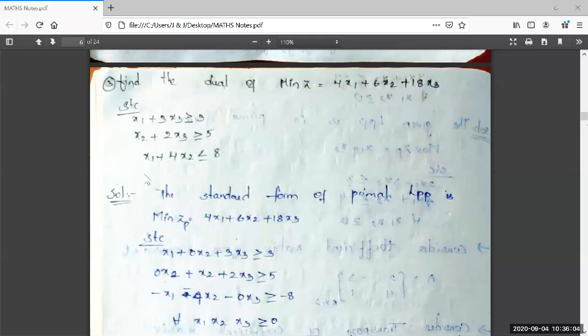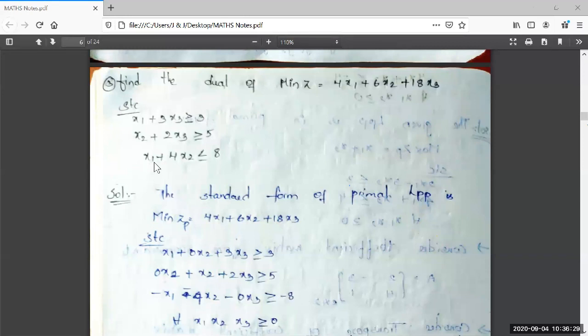In the second constraint, the x1 variable is absent, so I am inserting it by multiplying with 0: 0x1 plus x2 plus 2x3 greater than or equal to 5. The third constraint is of less than or equal to type; as it should be greater than or equal to, I multiplied with minus sign on both sides.